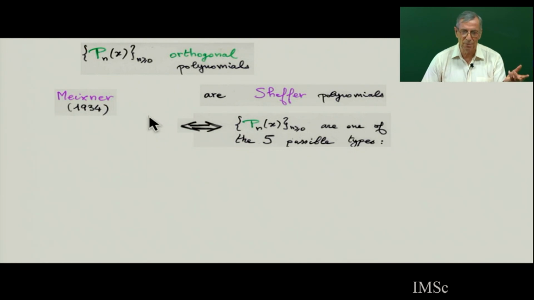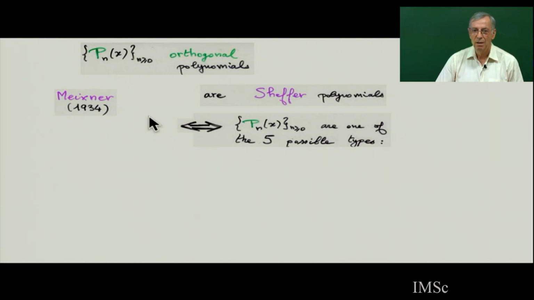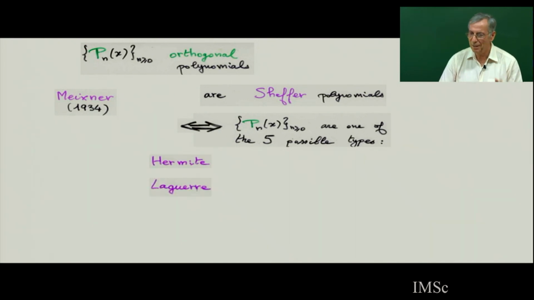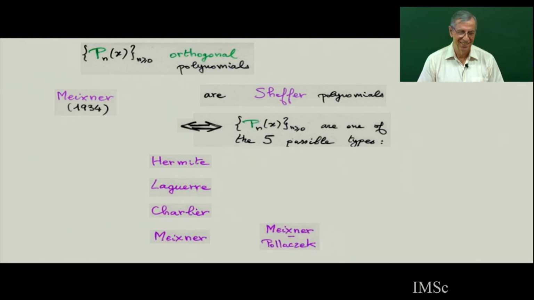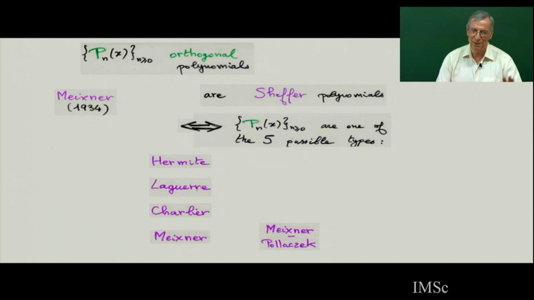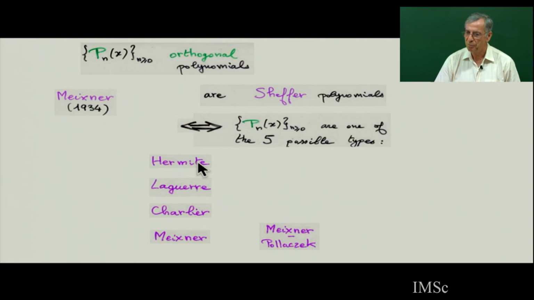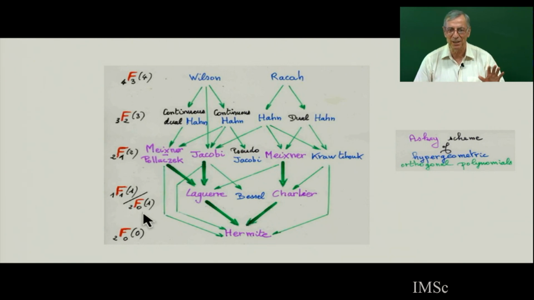So if you have at the same time orthogonal polynomials and Sheffer polynomials, then it can be only of the 5 possible types. It can be Hermite, it can be Laguerre, Charlier, Meixner, Meixner-Pollaczek. There are only 5 families. Any Sheffer orthogonal polynomial can be, up to a renormalization or change of variable, one of these 5 possible types. So we will study these 5 types. Do you remember we said I will in this class introduce the 6th class of polynomials. So in this 6th class there are the 5 Sheffer plus the Jacobi.